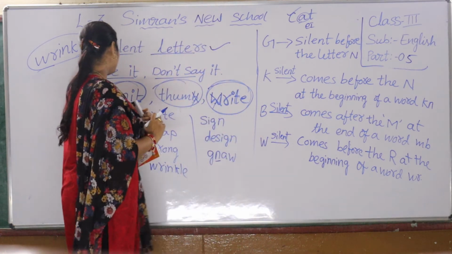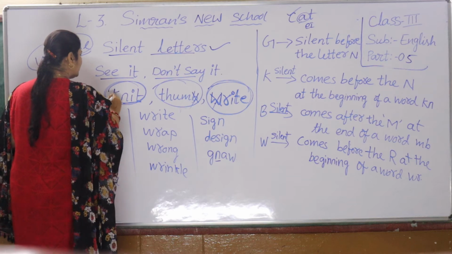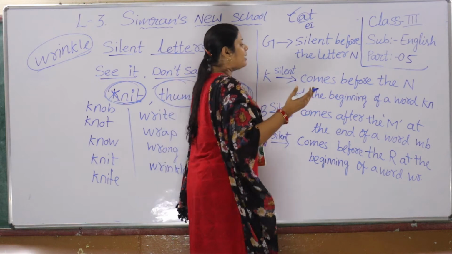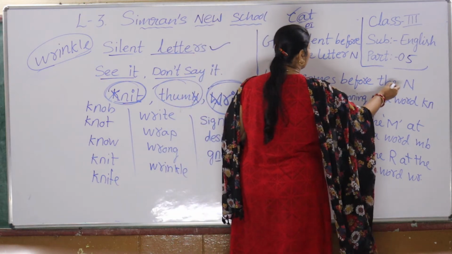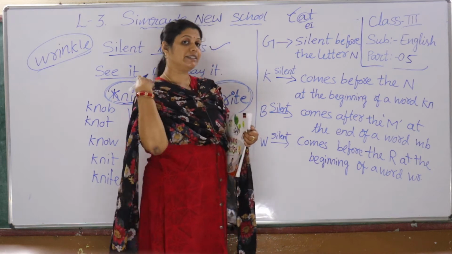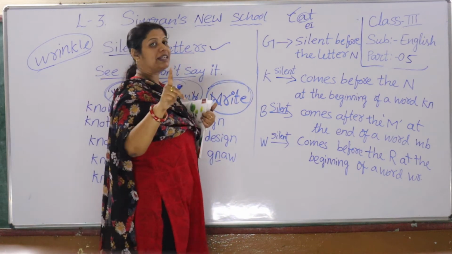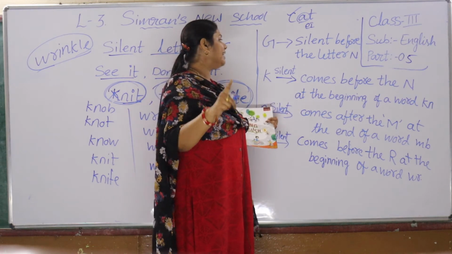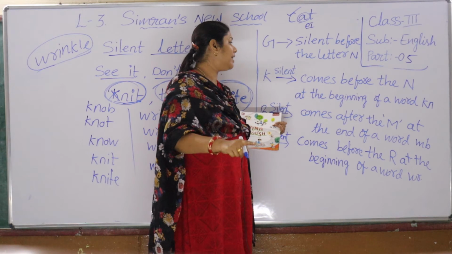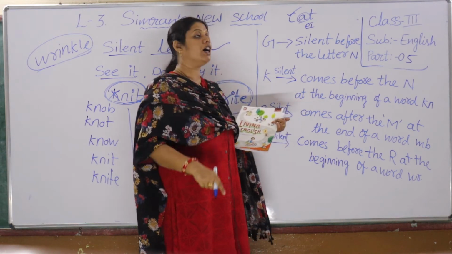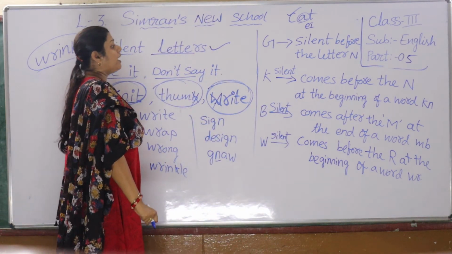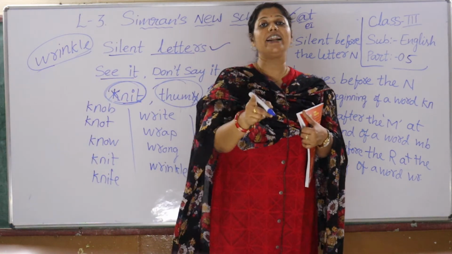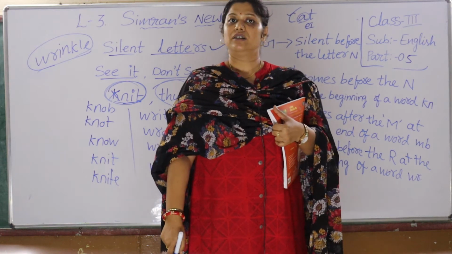Let me start with K. K is silent when it comes before N. Children, please remember these rules: K is silent when it comes before N at the beginning of a word.